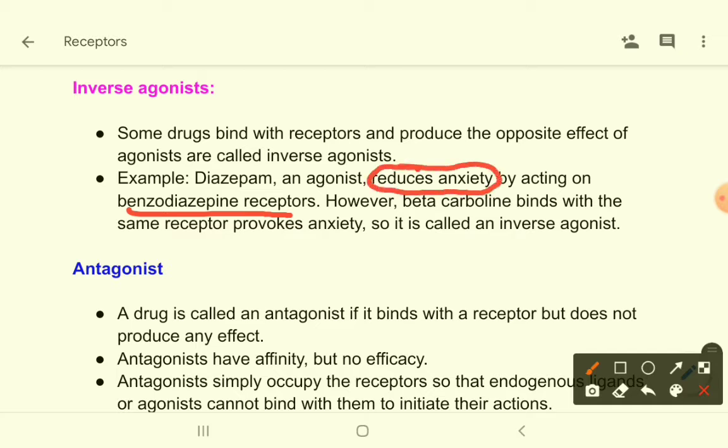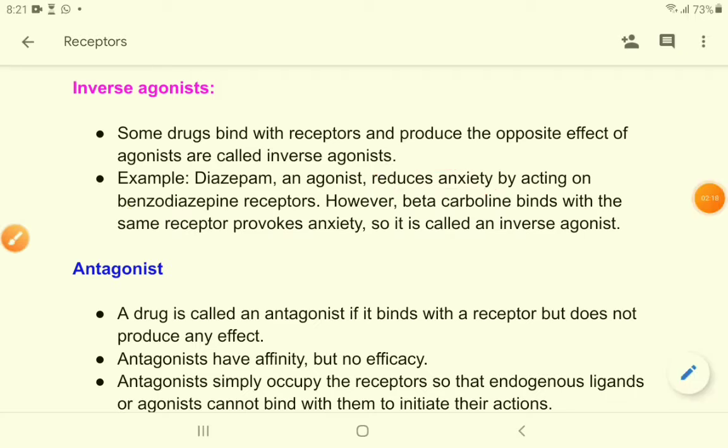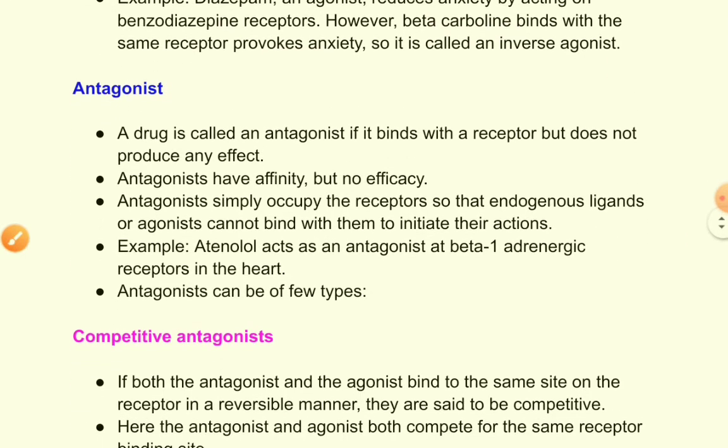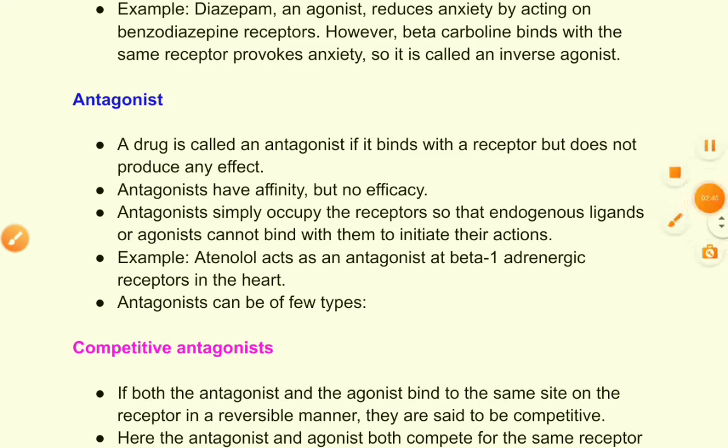It reduces anxiety. But when you give an inverse agonist, which is beta carboline, that will bind to the same receptor, that means the benzodiazepine receptor, but it will provoke anxiety, that means it will induce anxiety. Therefore it is called an inverse agonist. Hope you understand. Now let's come to the concept of antagonist.